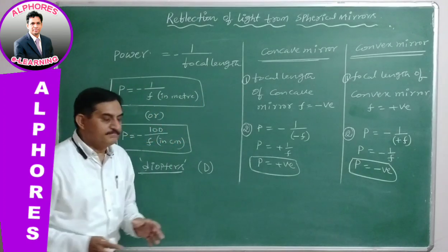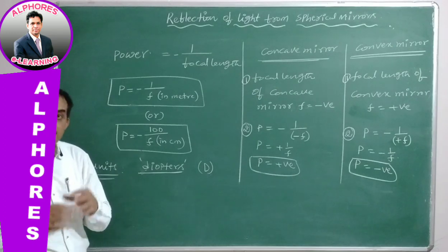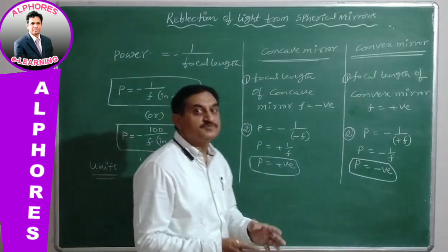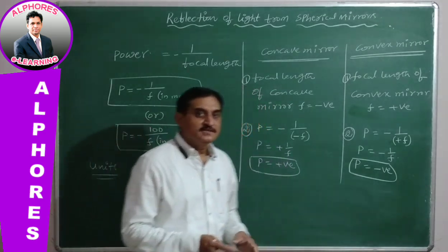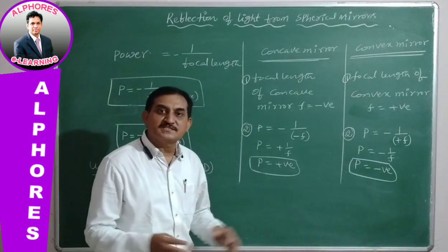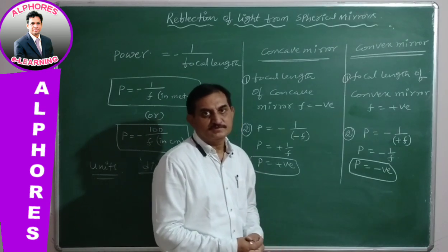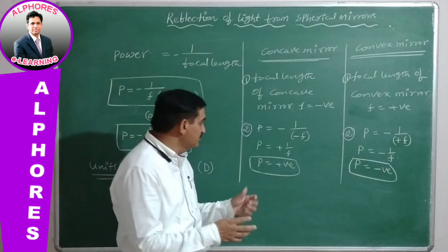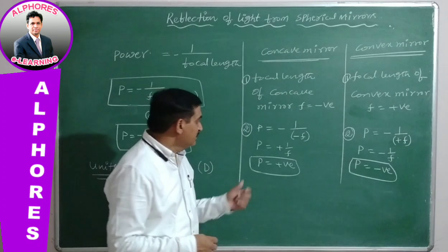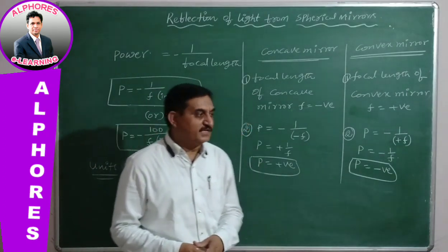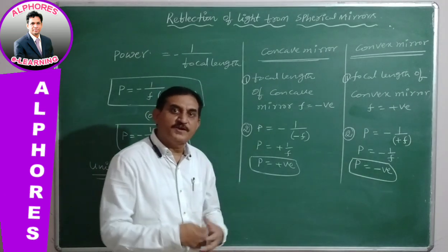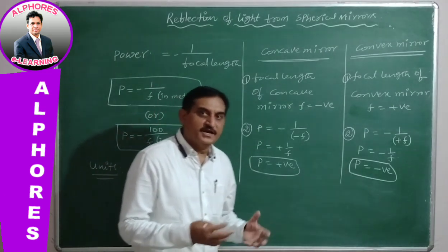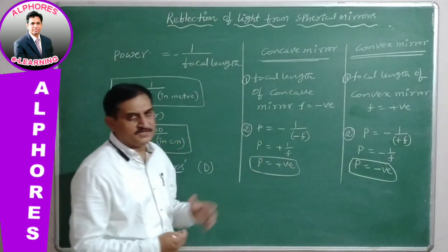Whenever we get positive power for a spherical mirror or a lens, it indicates that the optical instrument is converging the light rays. Positive power means the light rays converge to a point, by reflection or by refraction. In this case it is reflection.